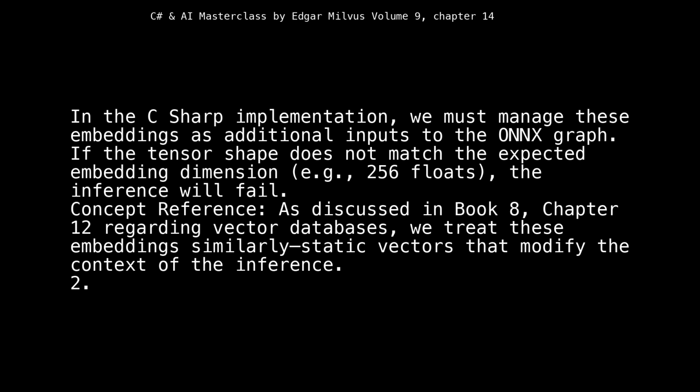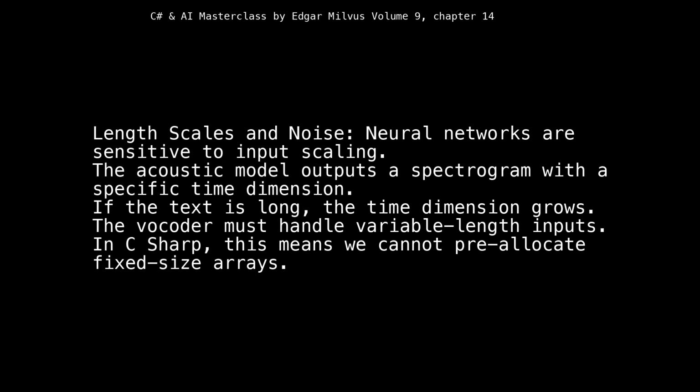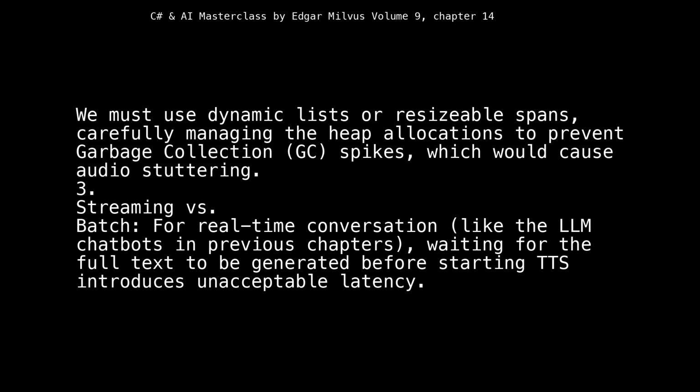2. Length scales and noise. Neural networks are sensitive to input scaling. The acoustic model outputs a spectrogram with a specific time dimension. If the text is long, the time dimension grows. The vocoder must handle variable length inputs. In C#, this means we cannot pre-allocate fixed-size arrays. We must use dynamic lists or resizable spans, carefully managing the heap allocations to prevent garbage collection, GC, spikes, which would cause audio stuttering.